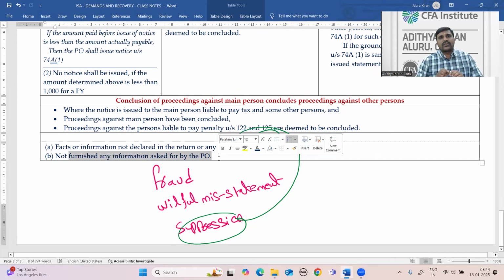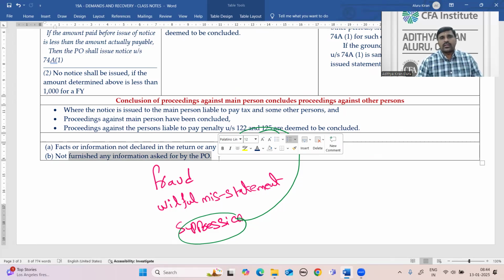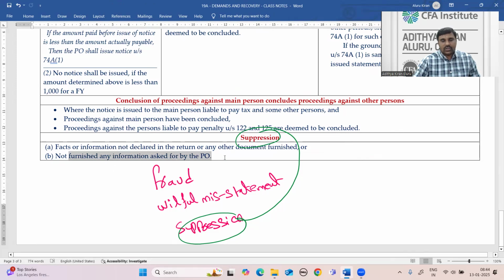It is the biggest mistake which we have observed in most of our cases. Even though the client's case is genuine, the proper authorities are treating it as a fraudulent case because of a mistake from the client side. What is that mistake? They are not responding to the notices within the time. The first primary thing in handling any legal case is responding within the time. If you are not able to submit the documents within the time, at least ask for an extension of time to produce the documents. We need to give some reply within the specified time. Without a reply within the specified time, they will consider it as suppression of facts.